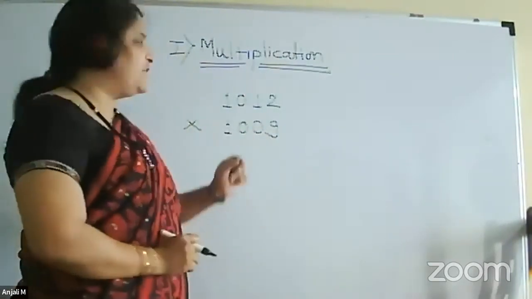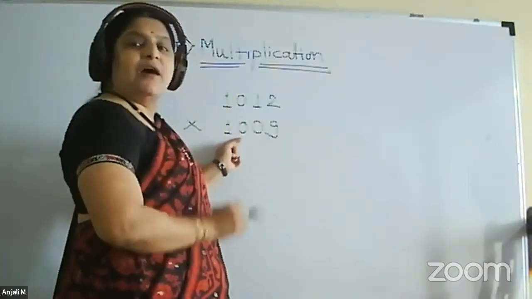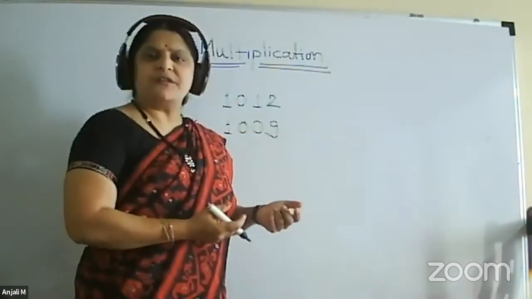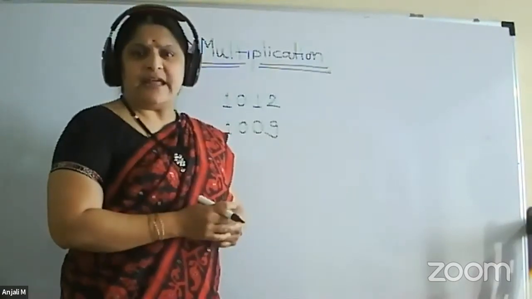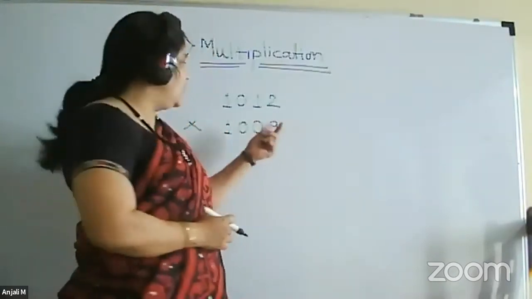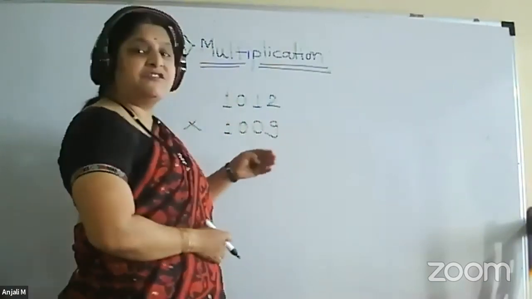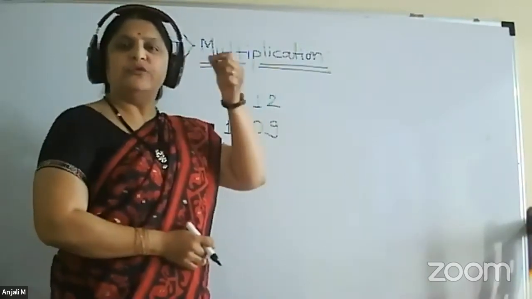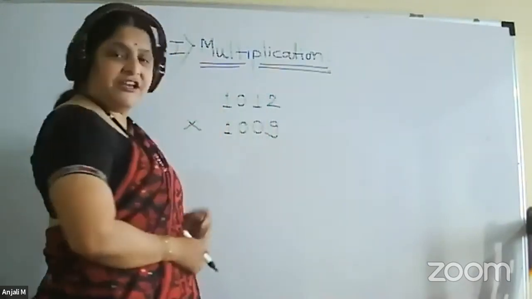For that, what is the first step? What you have to do is choose a base of 10 which is nearer to both of these numbers. Now you may have the question: if both the numbers are far away from that, and the base is not nearer to 10 raised to something, what to do? There are different types of it, but today we are doing only two basic types. First of all, the numbers which are nearer to the base of 10, or 10 raised to 2, 10 raised to 3, 10 raised to 4, or 10 raised to n, we are choosing. So this multiplication we have to do.